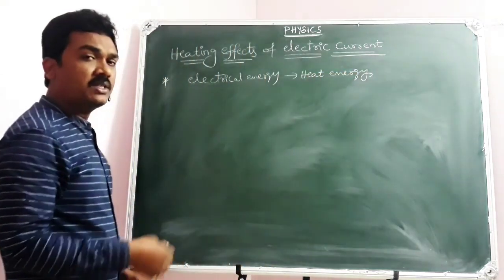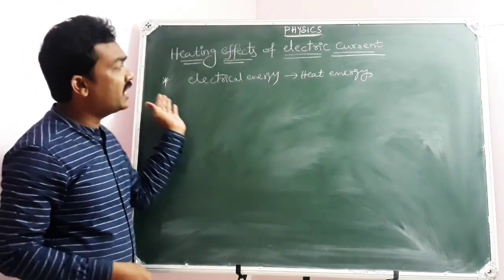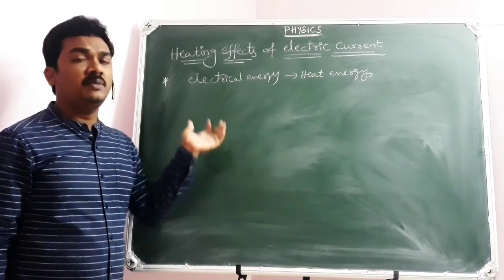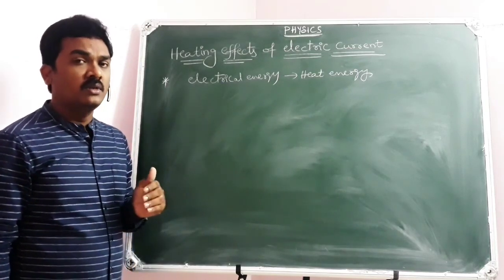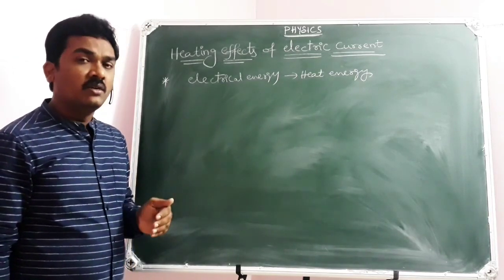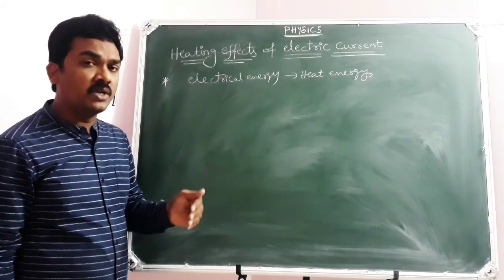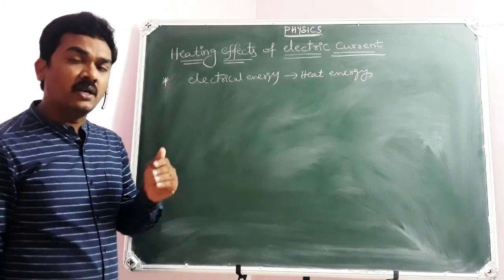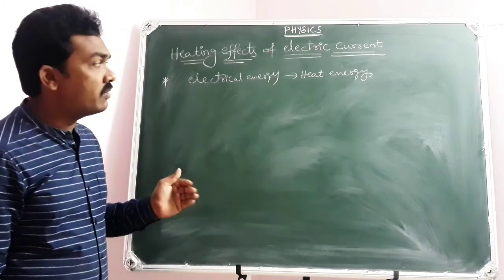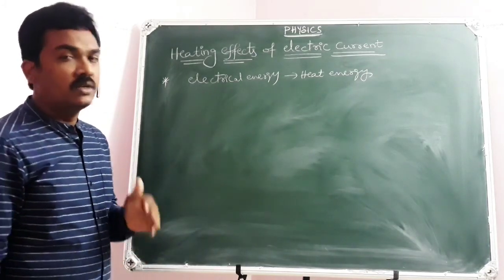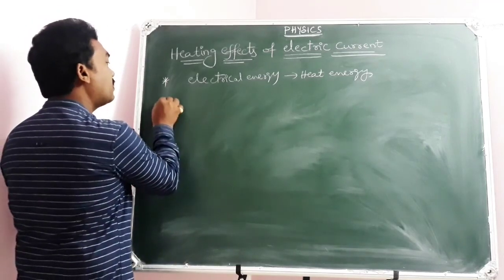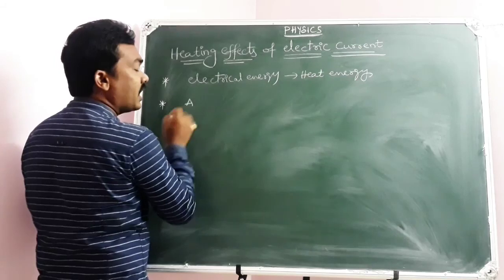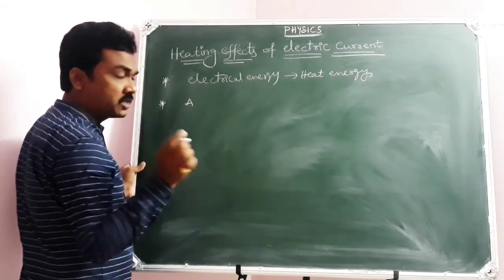Of course, it's not compulsory to transform the entire electrical energy to heat energy. A part of the electrical energy might be converted into heat energy. But first of all, there is a question: what is the reason for the conversion of electrical energy to heat energy? How can a part of electrical energy be converted into heat energy? Remember, this will all happen first of all when a current is passing through a conductor.